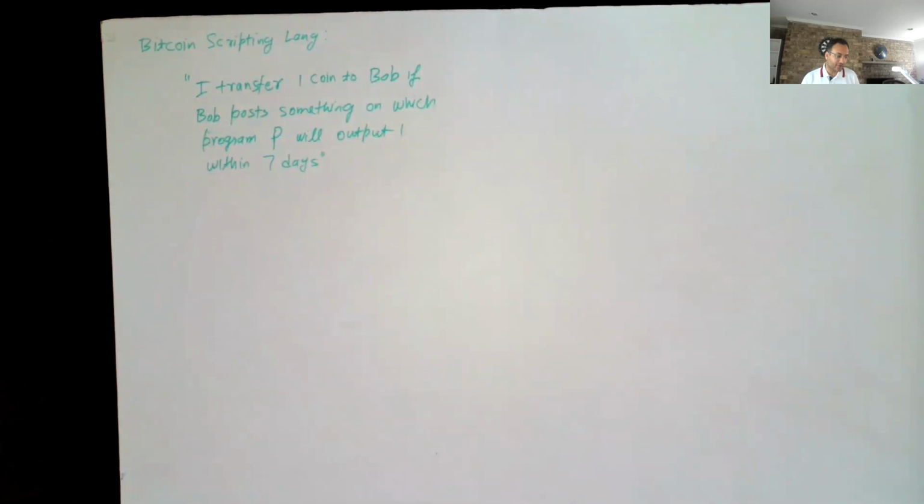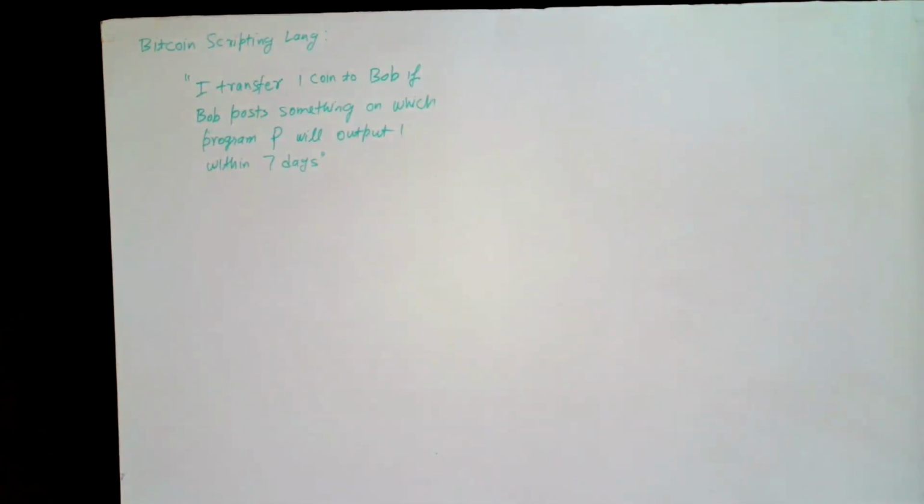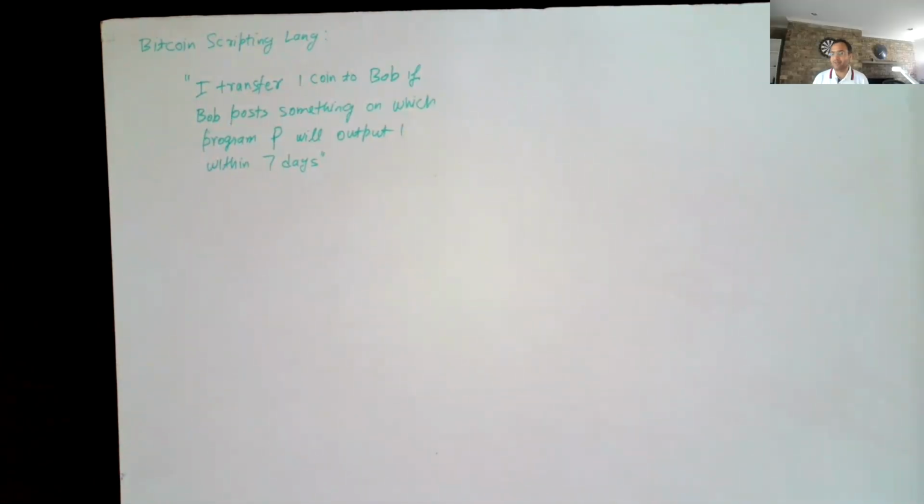I mean, by posting, you mean we are all users, right? Alice and Bob are users. They are not miners. So when we talk about posting, we really mean just broadcasting the transaction to the miners and hoping that the miners will include it on the blockchain. Yeah, but if I'm broadcasting something to the miner, I need to pay the miner some fees, right? Yeah. So transaction fees are implicit everywhere. Everybody needs to pay transaction fees.